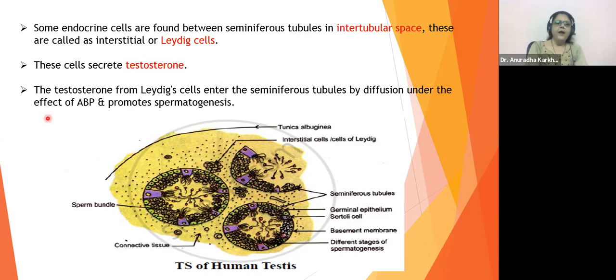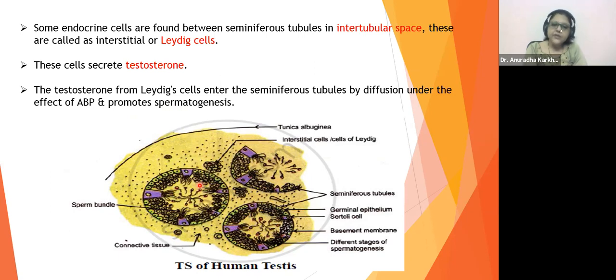Okay. The testosterone from the Leydig cells enters the seminiferous tubules by diffusion under the effect of ABP and promotes spermatogenesis. What is ABP? I'll tell you. Don't worry. This testosterone will be synthesized over here, and the testosterone will move from higher concentration to the lower concentration by the process of diffusion.